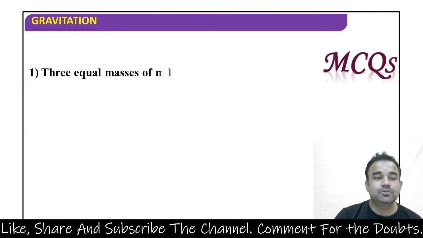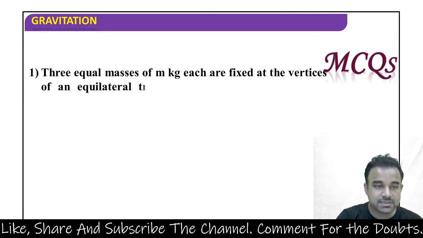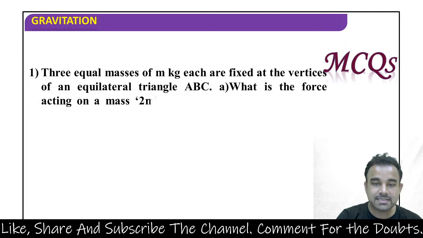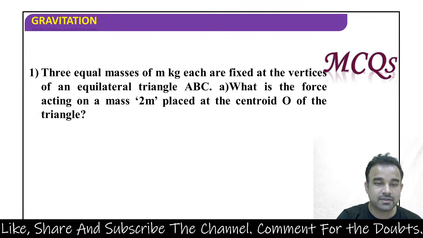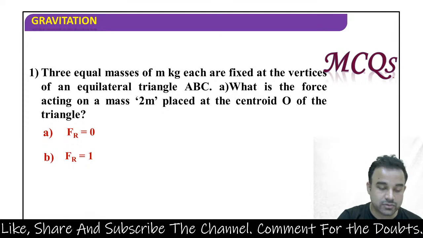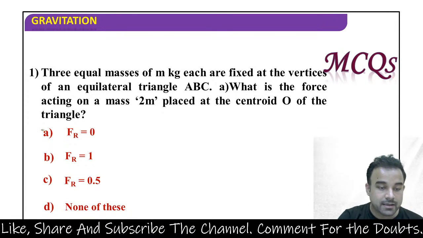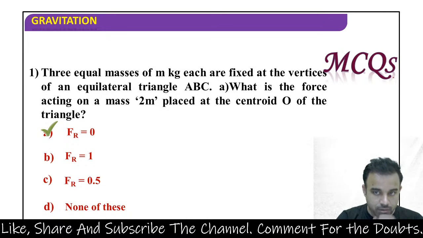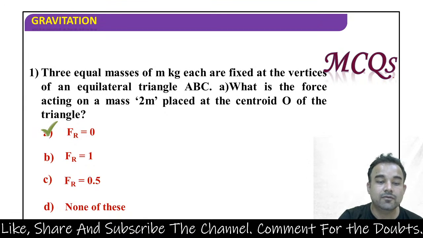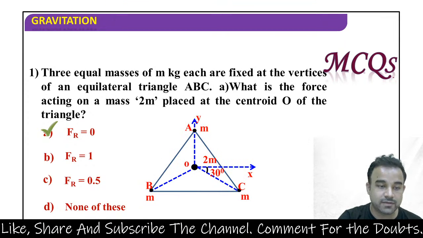Let's do some MCQs on this. So the first question says three equal masses of m kg each are fixed at the vertices of an equilateral triangle ABC. What is the force acting on the mass 2m placed at the centroid O of the triangle? Fr is equal to 0, Fr is equal to 1, Fr is equal to 0.5, and none of these. So the right answer for this will be Fr is equal to 0. That's the force acting on mass 2m placed at the centroid O of the triangle.